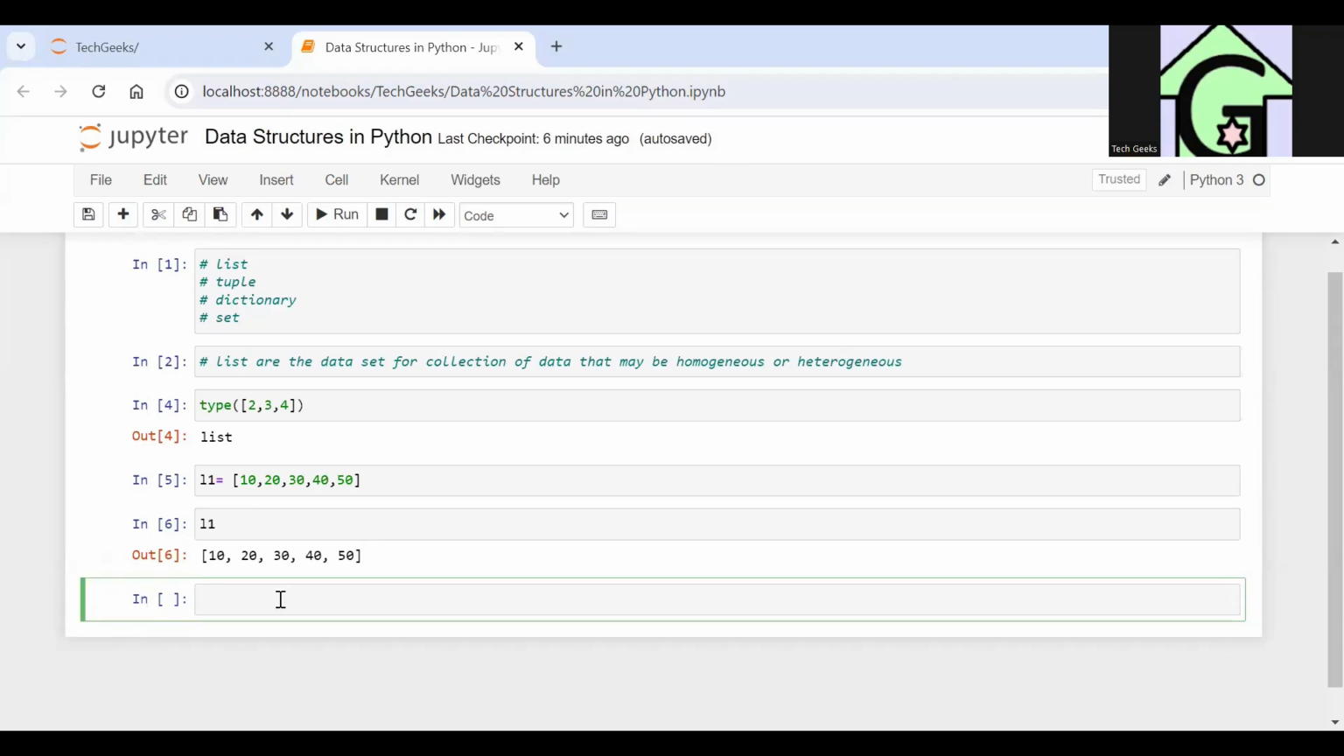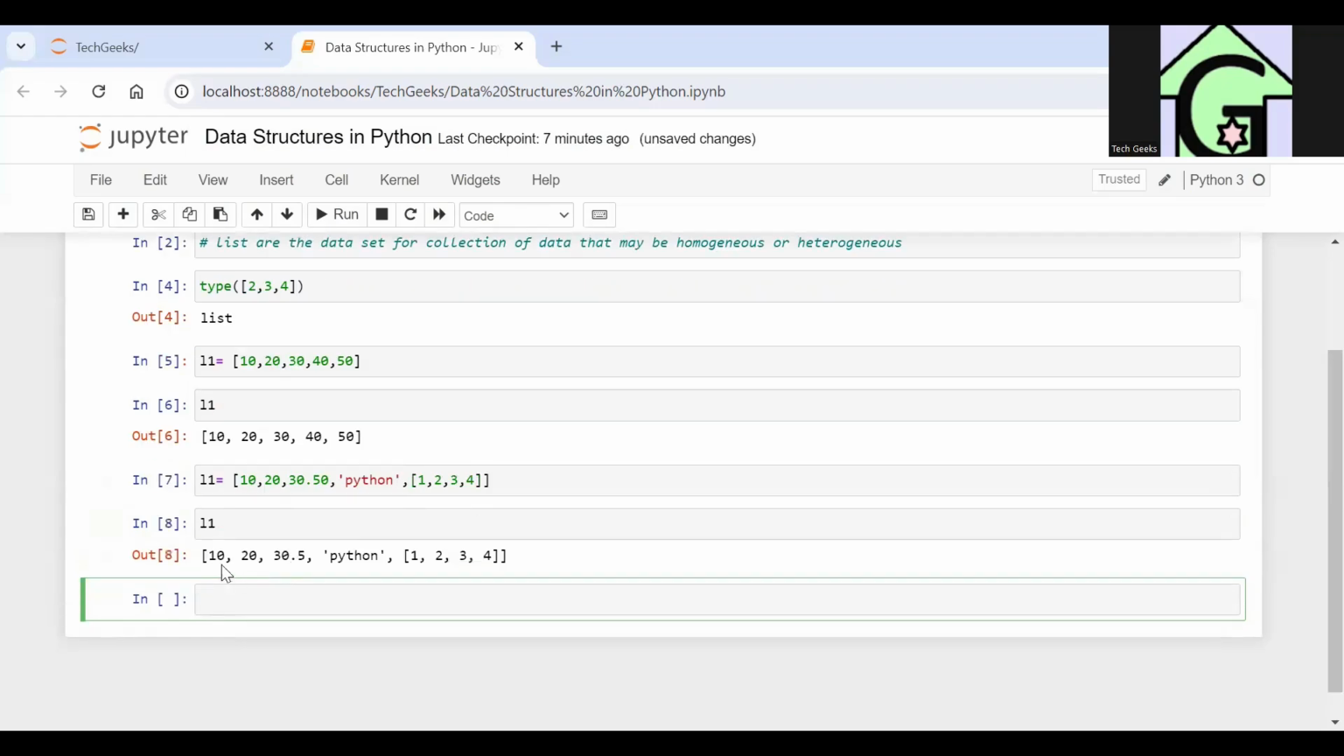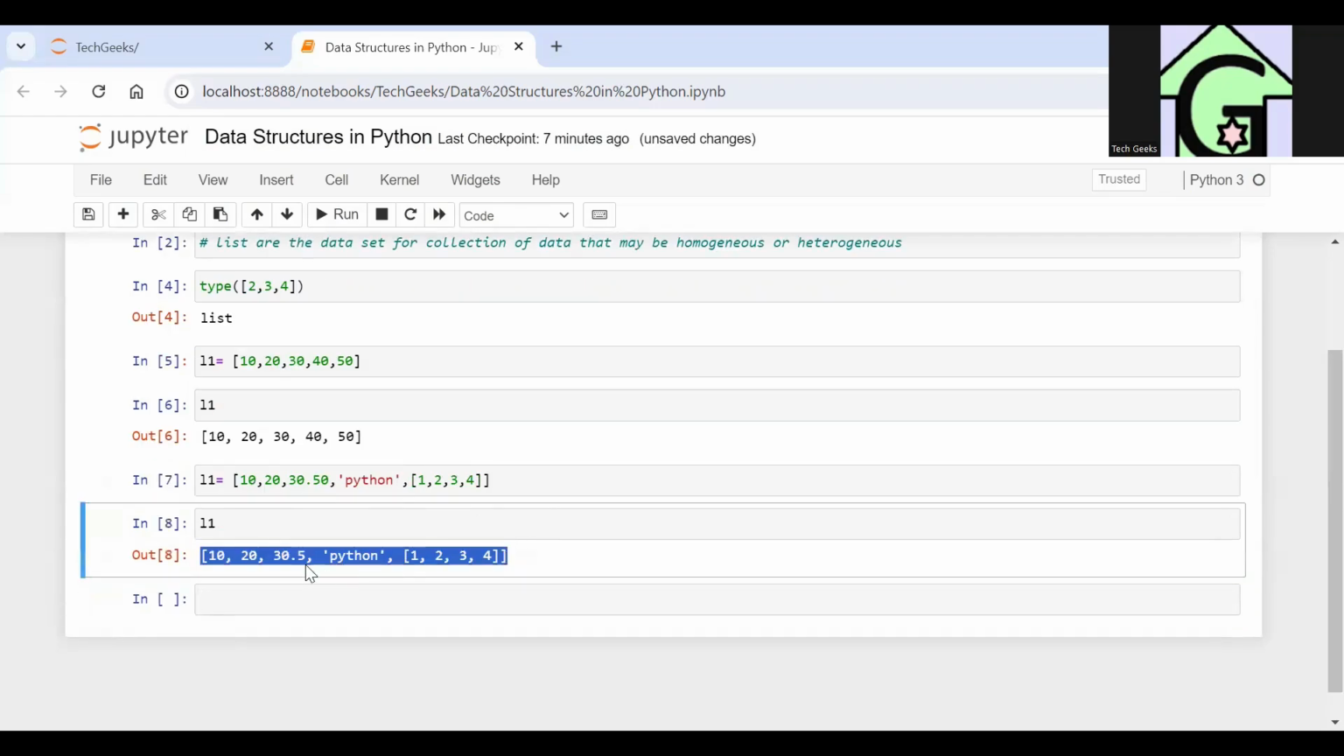So guys, lists are one-dimensional data structures, that is, one-dimensional arrays that can hold heterogeneous data. Like if I say list L1 is equal to 10, 20, 30.5, "Python", and a list again inside it, say [1, 2, 3, 4]. So if I want to know what is L1, this will give me this full list, which has decimals, integers, strings, and list type data also.